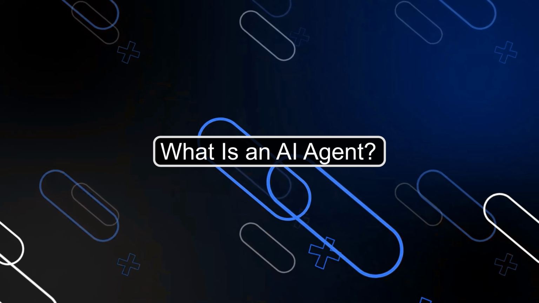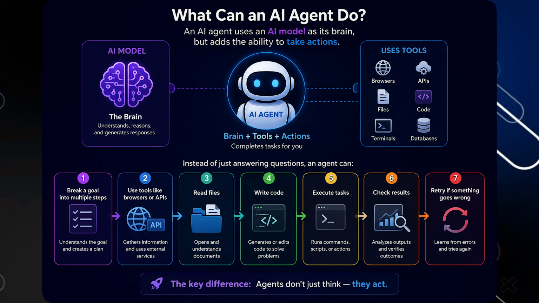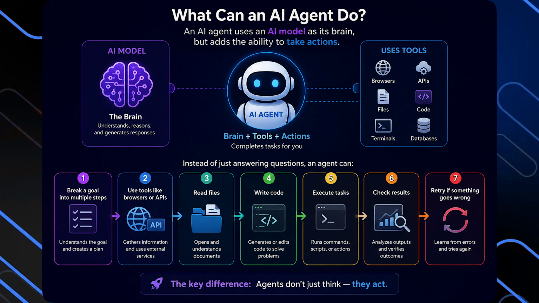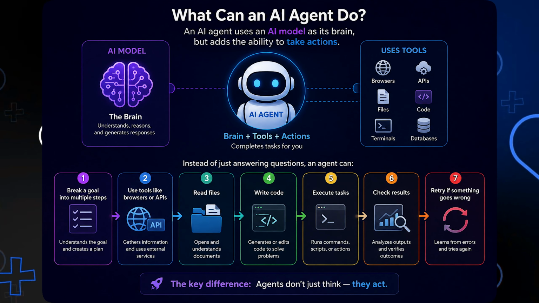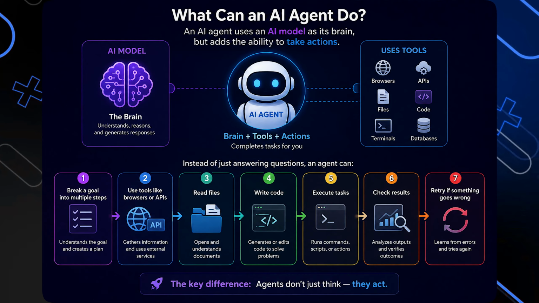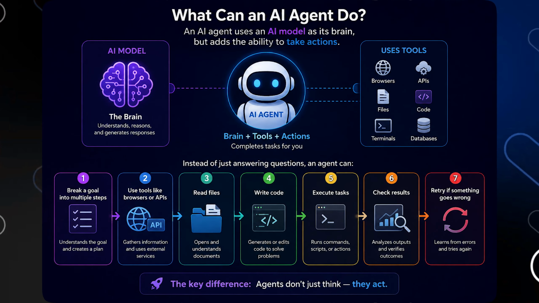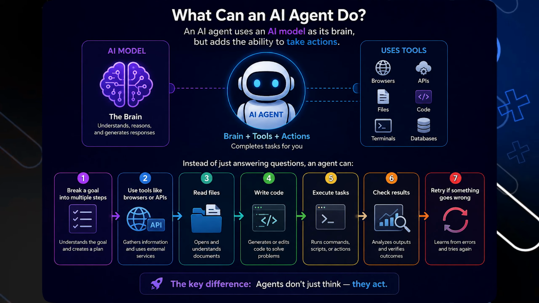What is an AI agent? An AI agent uses an AI model as its brain, but adds the ability to take actions. And instead of just answering questions, an agent can break a goal into multiple steps, use tools like browsers or APIs, read files, write code, execute tasks, check results, retry if something goes wrong.